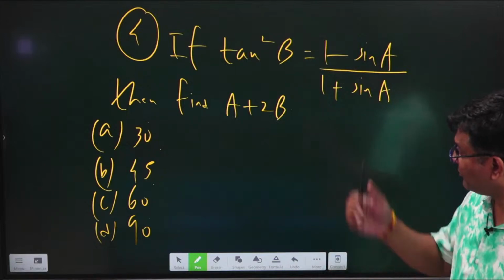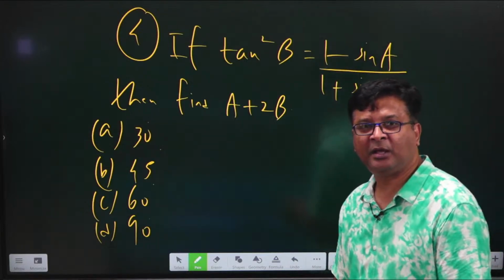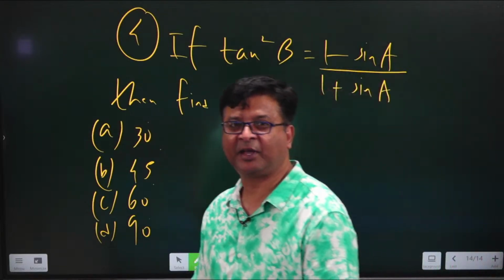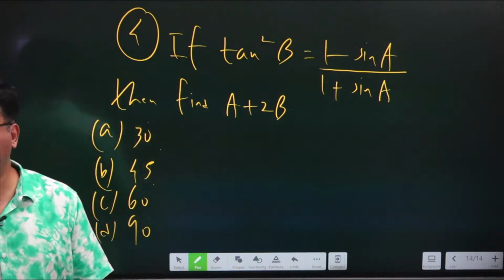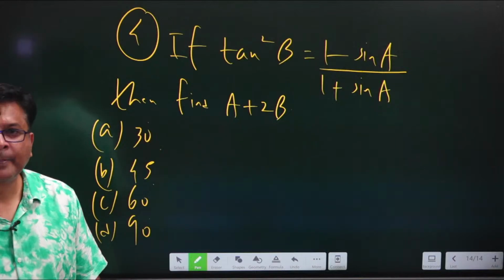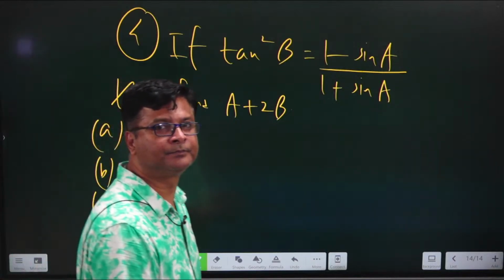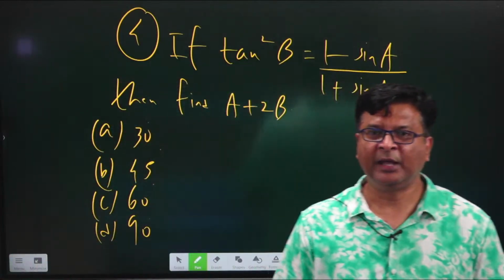Question you can see from here. If tan square b is equals to 1 minus sin a upon 1 plus sin a, then what is the value of a plus 2b? Yes, anybody?